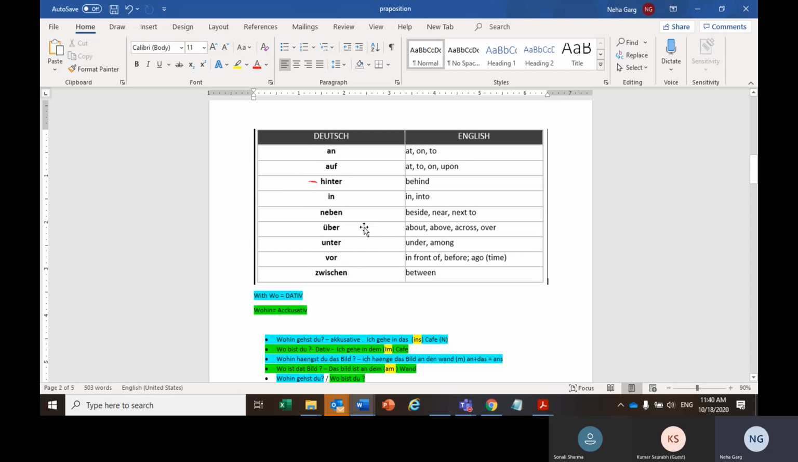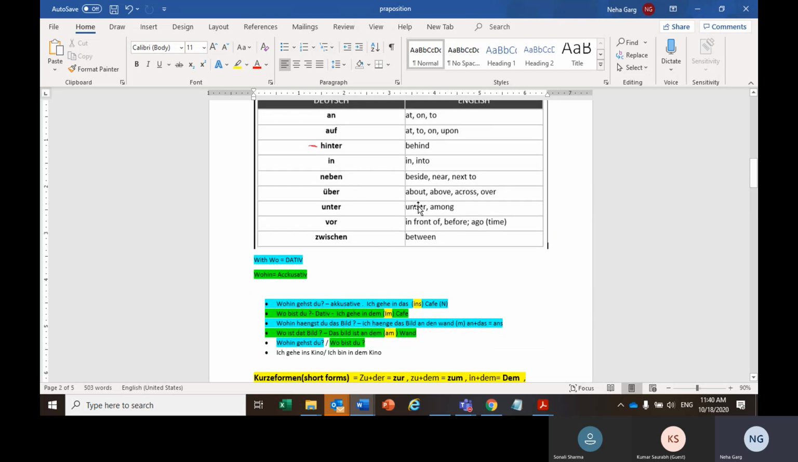Then we have neben. Neben is beside, near, or next to something. Then we have über. Über is about something or somebody, above or over something or somebody. Then we have unter, under or among. Majorly unter is used for under only, under something, under the bridge, under the table, under the chair, und so weiter.